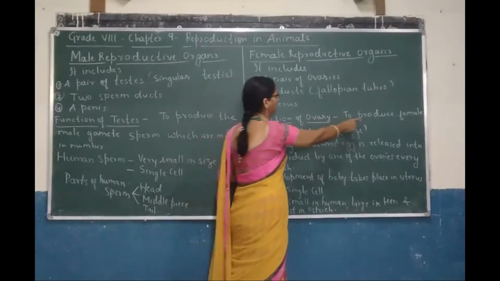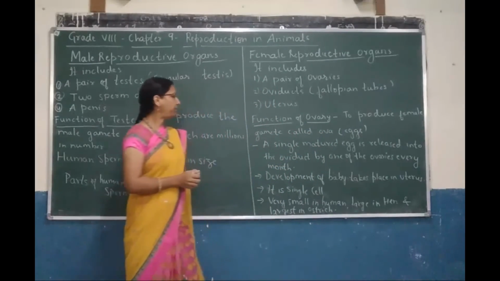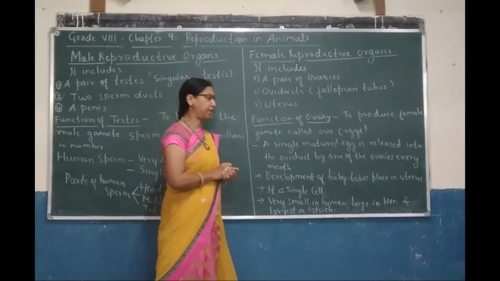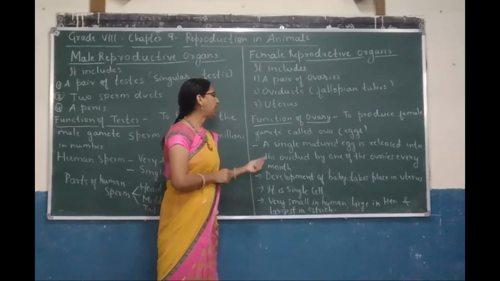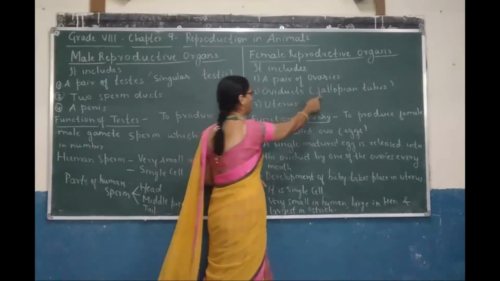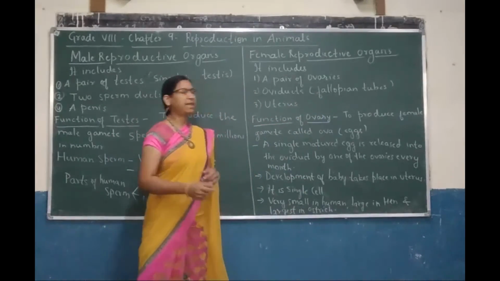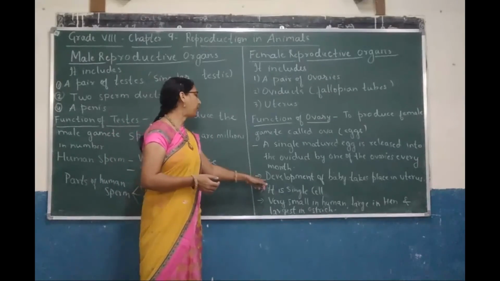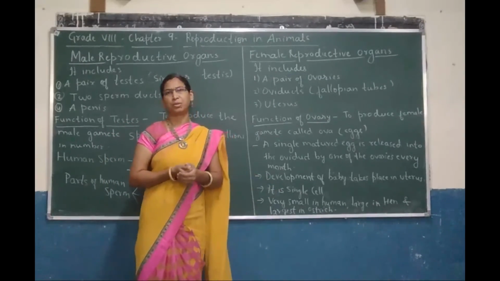The function of ovary is to produce female gamete, which is called ova or eggs. A single mature egg is released into the oviduct, that is the fallopian tubes, by the ovaries every month, and development of baby takes place in the uterus.